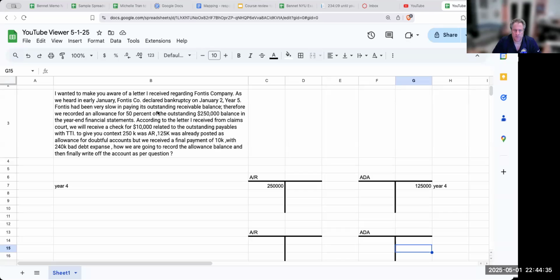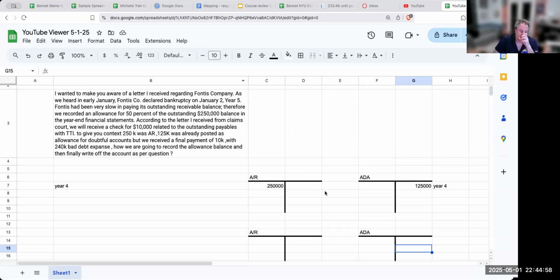According to the letter I received from the claims court, we will receive a check for $10,000 related to the outstanding payables with TTI. To give you context, 250,000 was AR, 125 was already posted as an allowance, but we received a final payment with 240,000 of bad debt expense. How are we going to record the allowance balance and then finally write off the account as per the question?